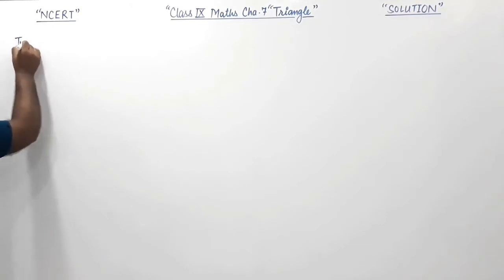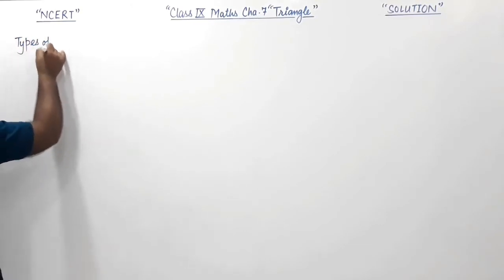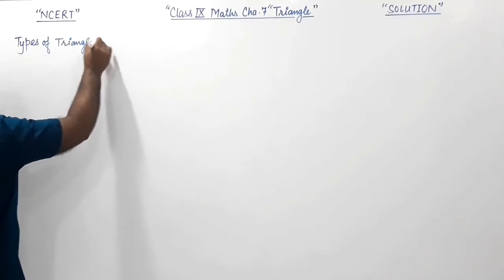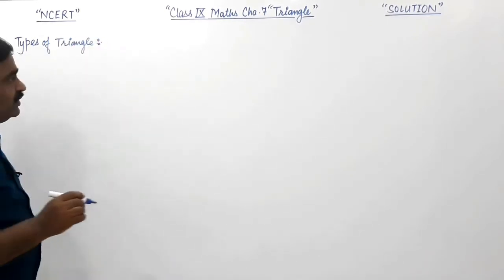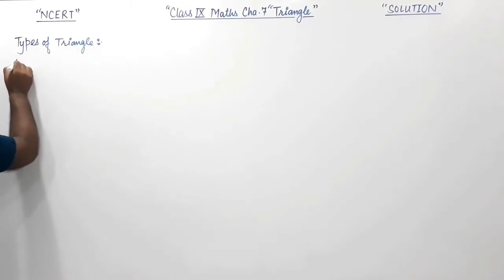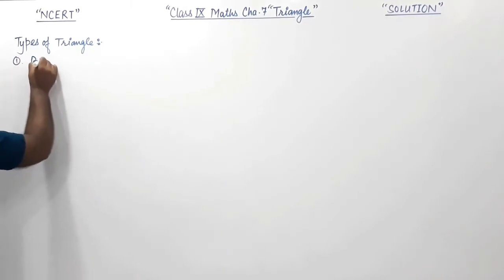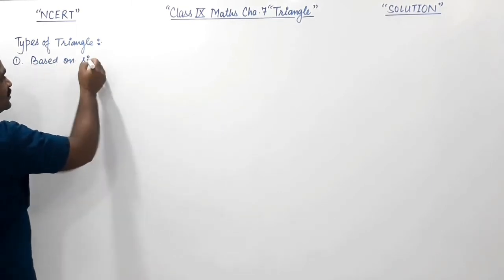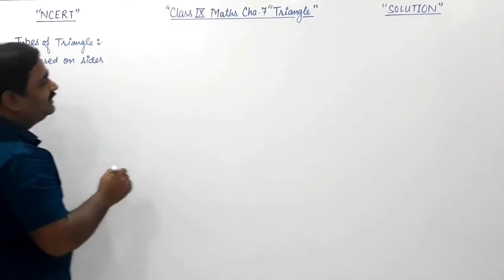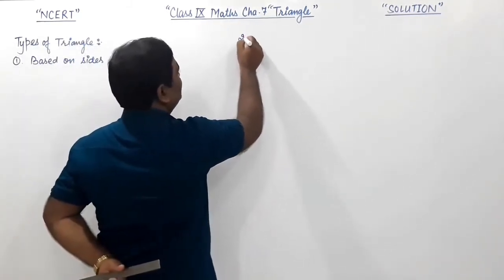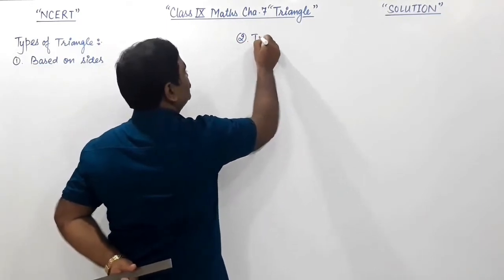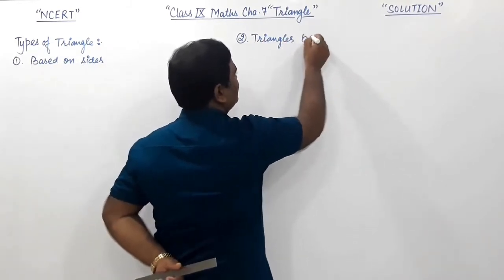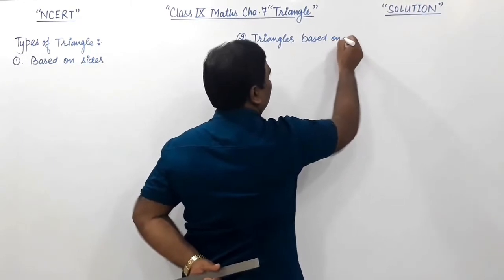Types of triangle. In the types of triangle, what I said, it is based on, first, triangles based on sides, and second, triangles based on angles.